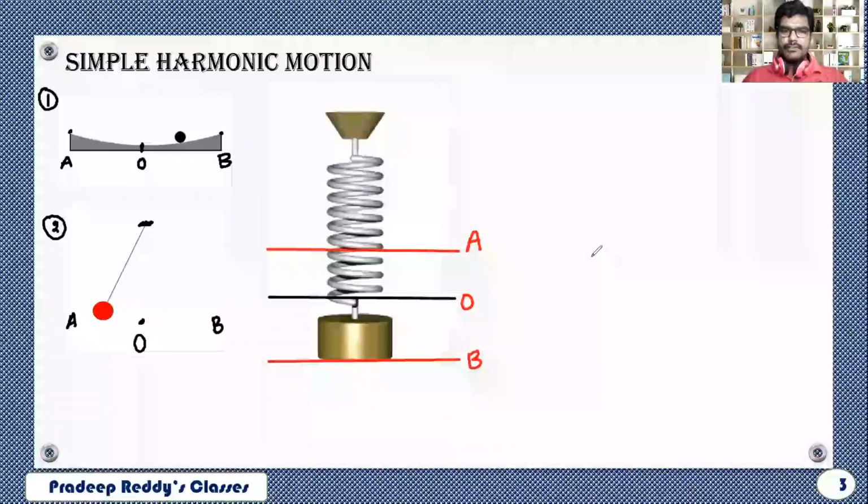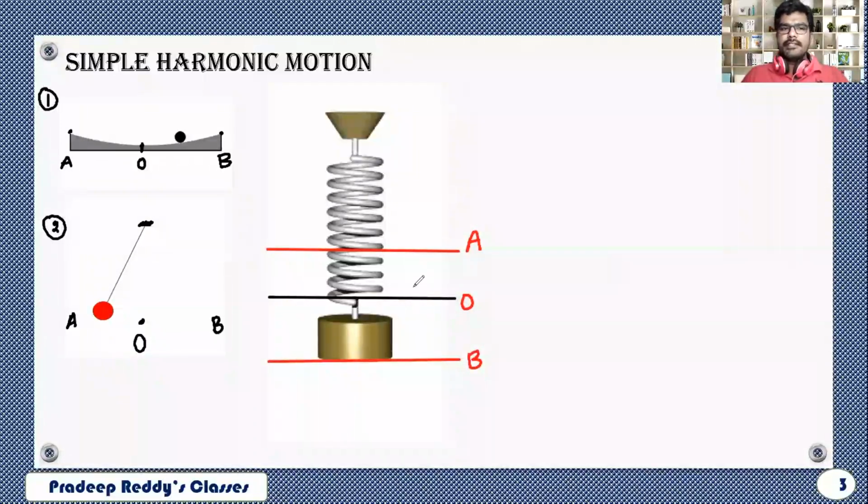In all these cases, you are able to identify that all the motions are identical. Everywhere there is a to and fro, back and forth. O to A is called back. O to B is called forth. In case of the simple pendulum as well as the spring mass system, the particle is always moving from one certain position, going back and then returning to its own position and not stopping there. It is again going in the forward direction. So such motion is said to be oscillatory.